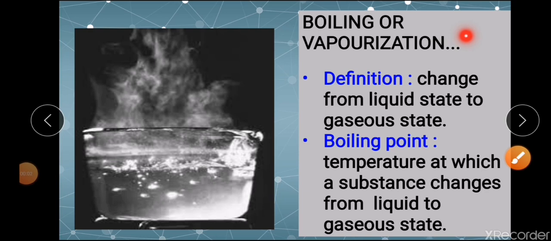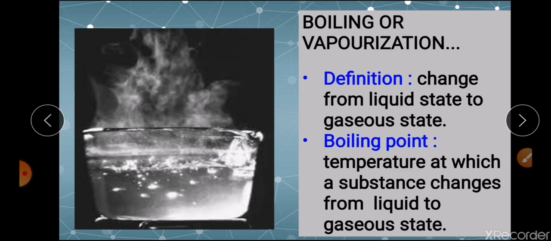The next change in state of matter we are going to see is from liquid state to gaseous state. So that process of changing of a substance from liquid to gaseous state, you call it as boiling or vaporization. Now similar to your melting point, here also heat is being absorbed, so that temperature has a role. And now the temperature at which the substance changes from liquid to gaseous state, you call it as boiling point of that substance. For example, boiling point of water will be 100 degrees Celsius.